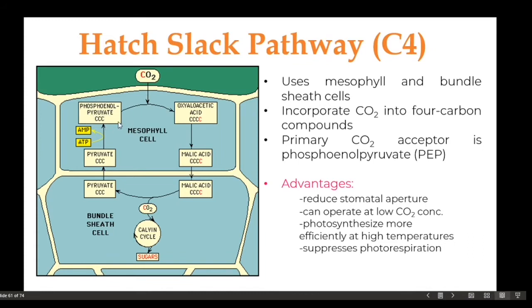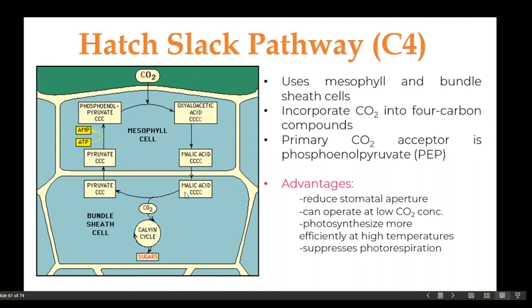The initial step of the cycle is that the carbon dioxide is being fixed into this 3-carbon compound, which is called phosphoenol pyruvate, via the enzyme called phosphoenol pyruvate carboxylase. Meaning to say, it only fixes carbon dioxide instead of oxygen. And with that, there is a formation of a 4-carbon compound which is called oxaloacetic acid or oxaloacetate, which is then immediately reduced into malic acid, which still has 4 carbons. And then this malic acid is going to be transported into the bundle sheath cells via the channel called the plasmodesmata. So the malic acid is now found in the bundle sheath cell.